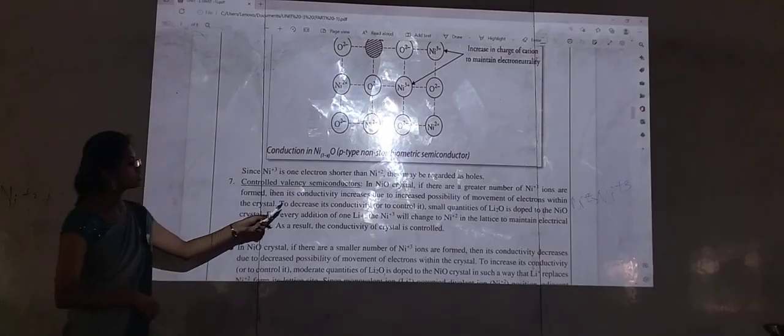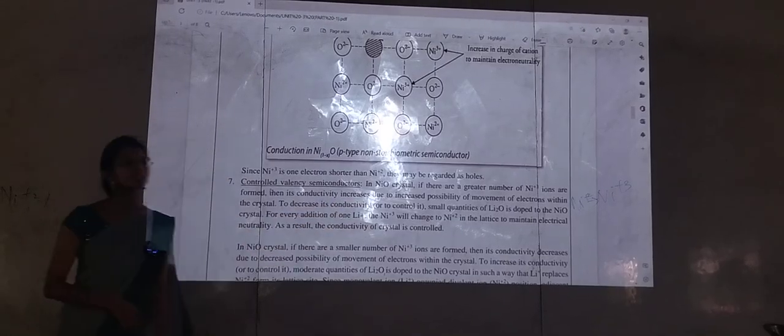If you are having a high conductivity, how are we going to decrease the conductivity to neutralize? Otherwise, if you are having a low conductivity, how are we going to increase our conductivity to neutralize? This is the controlled valency. Okay, see in NiO crystal, that means what? Nickel oxide.